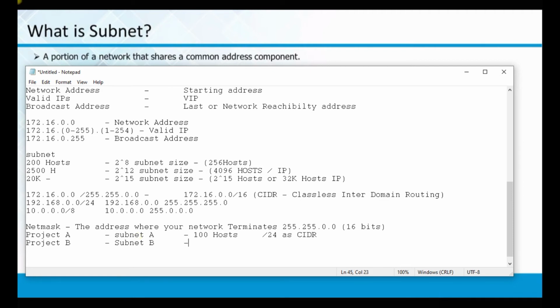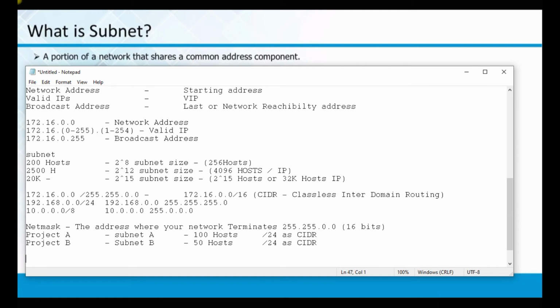And if another project requires 50 hosts, you can say /24 again, because it's the nearest value I am choosing here. If you want to reduce further you can, because for 100 hosts /24 is a larger one, with capacity up to 255 hosts. Anyway, for future use, I'm keeping this particular one.